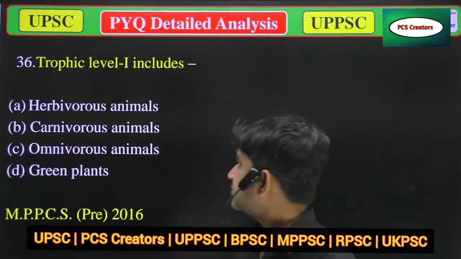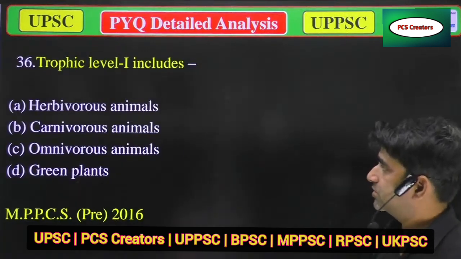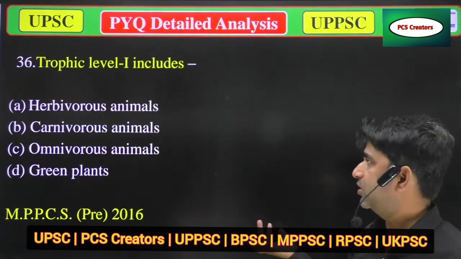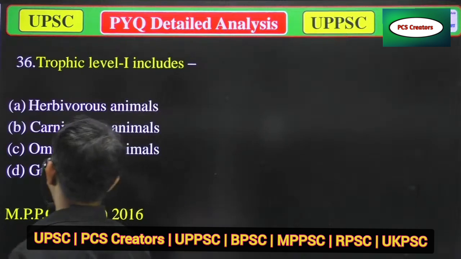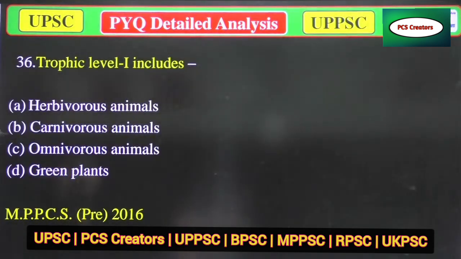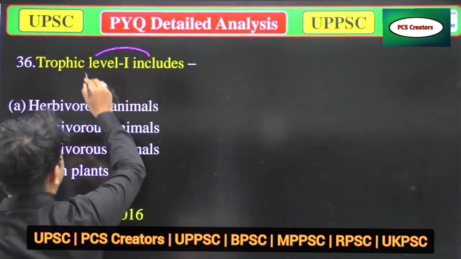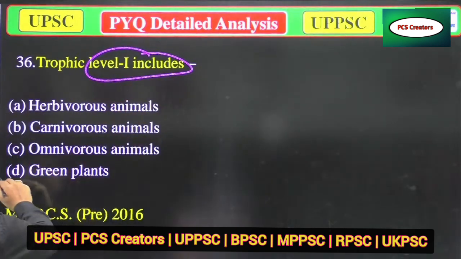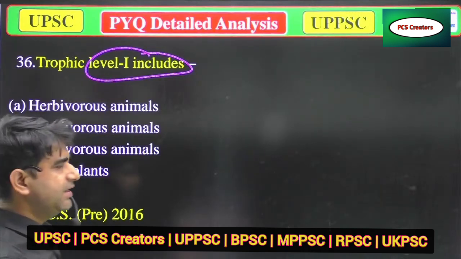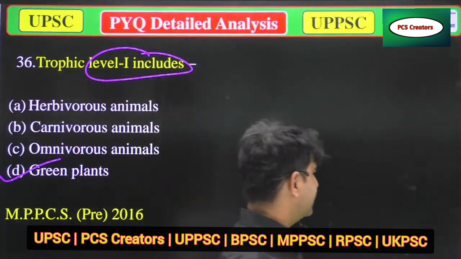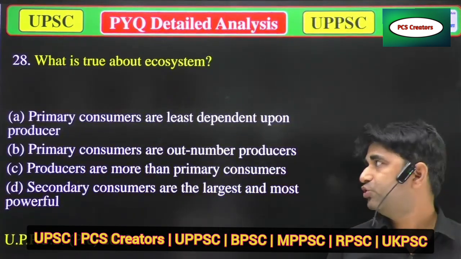Now, trophic level includes what? A, herbivorous animal. B, carnivorous animal. C, omnivorous animal. And D, green plants. So we are talking about trophic level first. Trophic level first includes generally green plants. Mainly green plants are kept in trophic level first. Now we'll move to the next question.